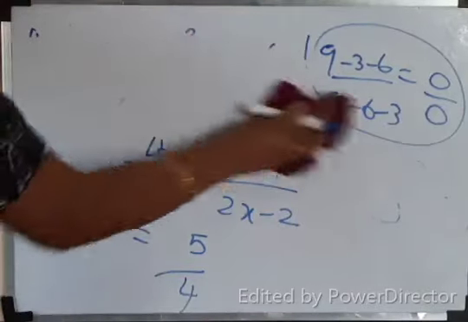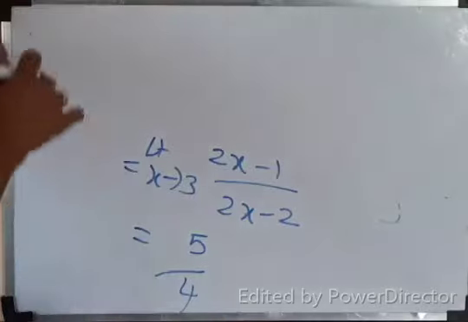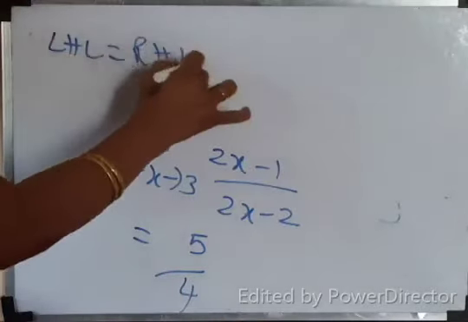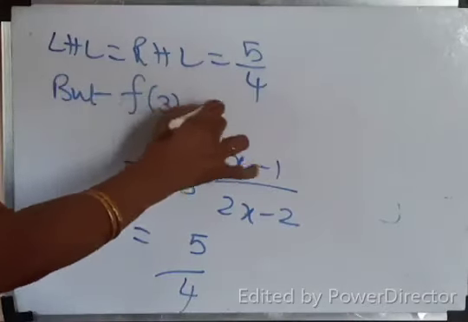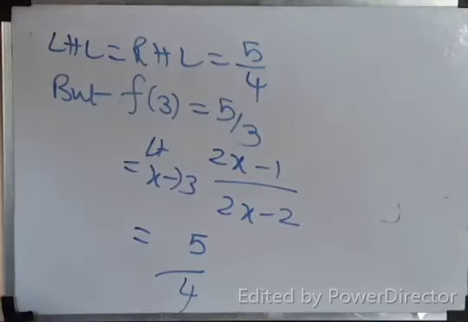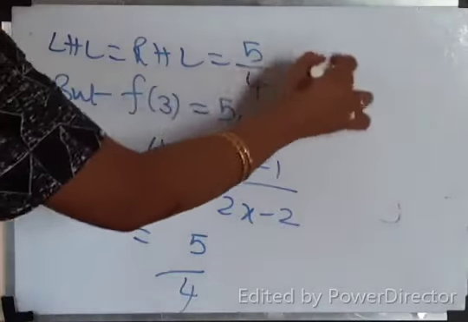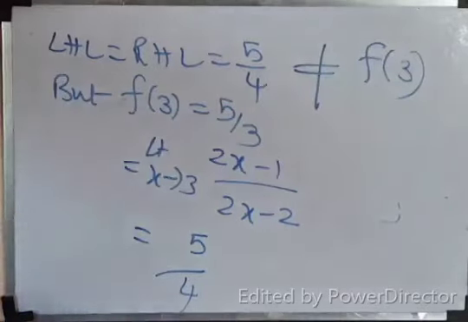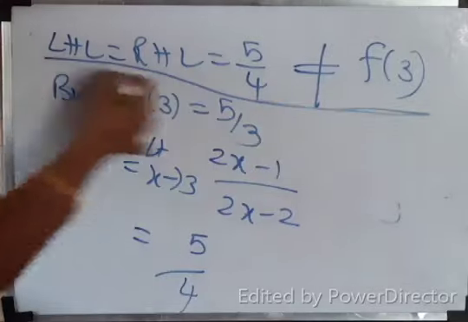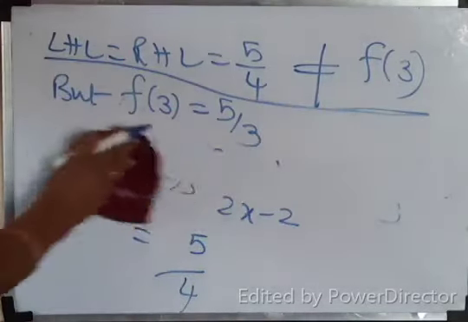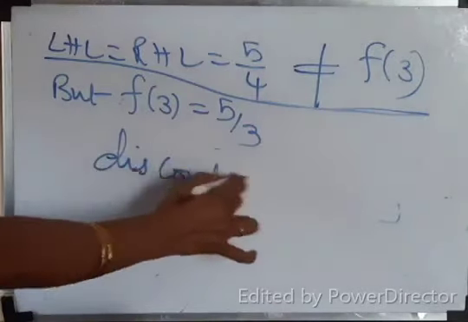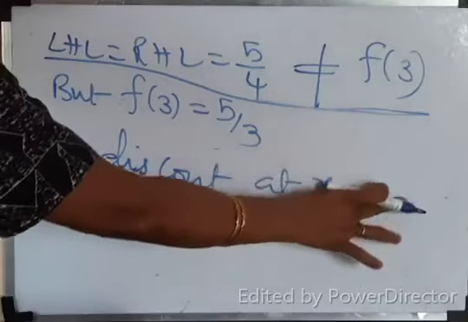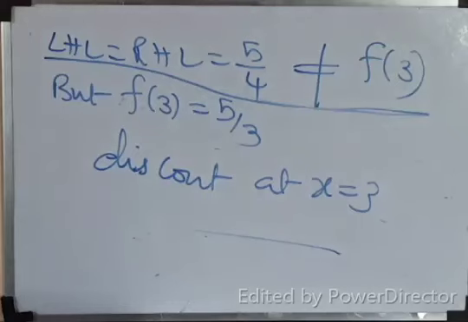Yes or no? What I am getting? LHL equal to RHL equal to 5 by 4. But f of 3 equal to 5 by 3, which is not equal to the limit. Correct? So LHL equal to RHL, but it is not equal to f of 3. Therefore, the function is discontinuous at x equal to 3. Do you understand, children? Yes.